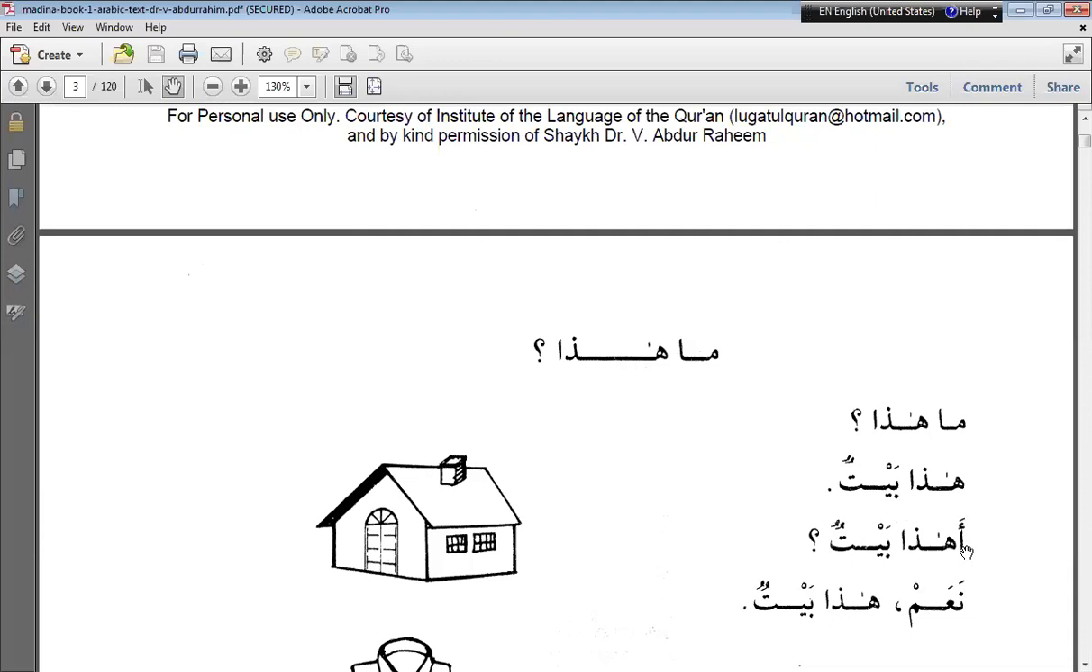And hal is used, which in English is translated as is or are. Is this a house? In other words, in English, if you want to say, are you an Indian? Anta Hindiyun. You will say na'am, ana Hindiyun. So at that point of time it can be translated as is or are, depending upon the situation.